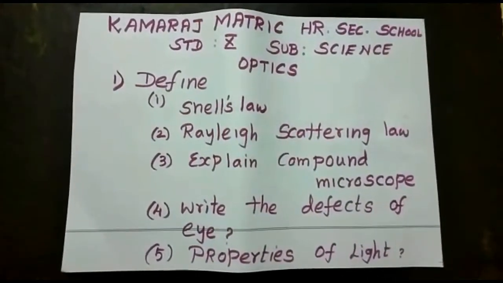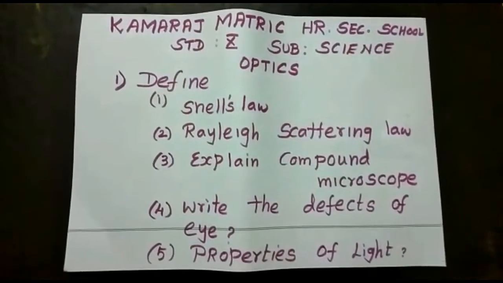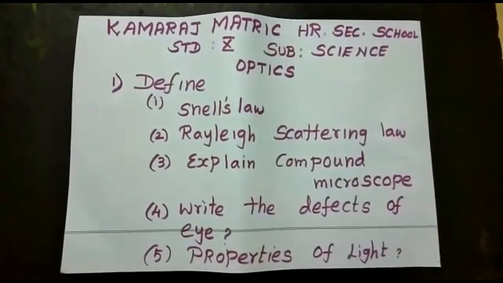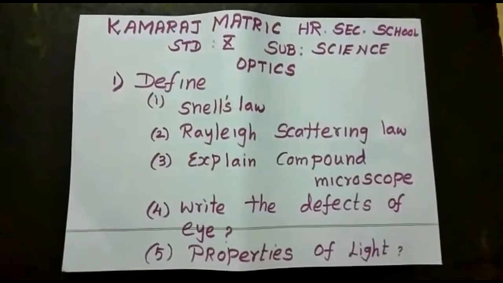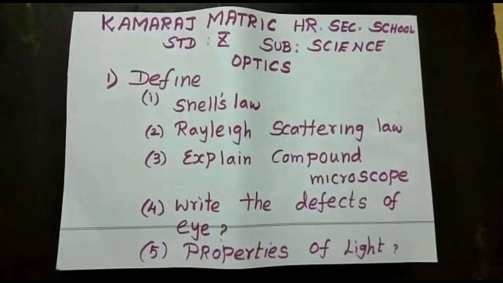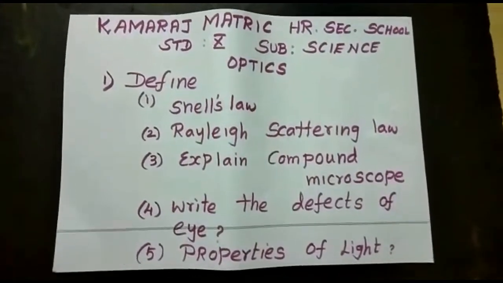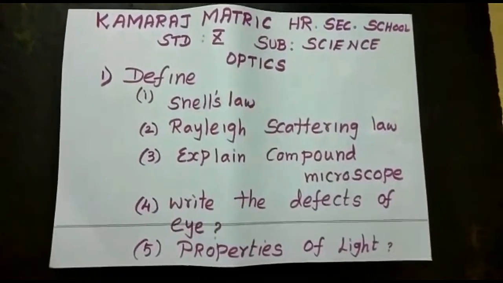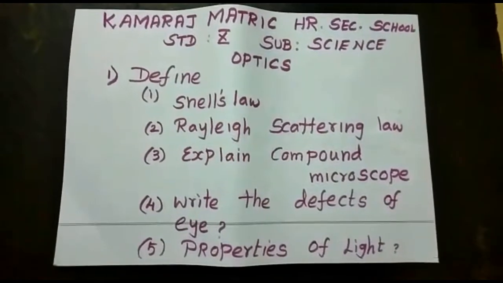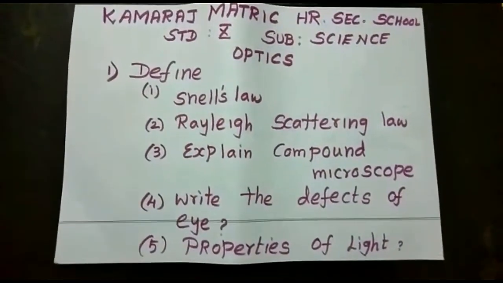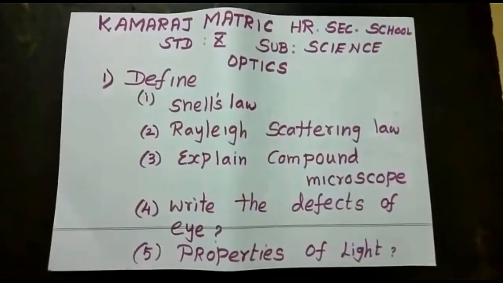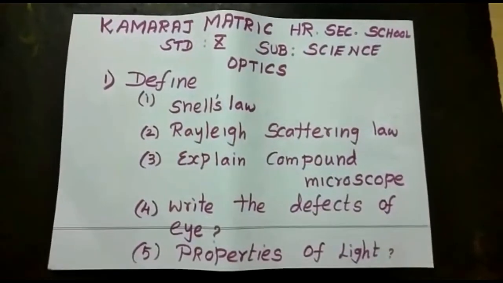Next question, write the defects of the eye. Here you should explain all the defects: myopia, hypermetropia, presbyopia, and astigmatism. Wherever the diagram is required, you must draw the diagram. Next one, properties of light. You must learn all the properties. You can write within the time interval. If you learn thoroughly, you can write well.